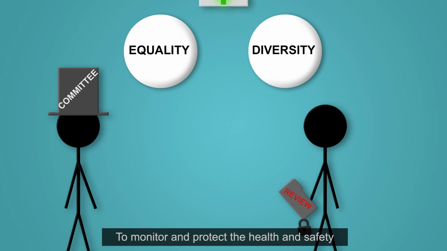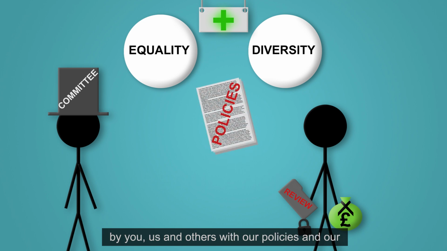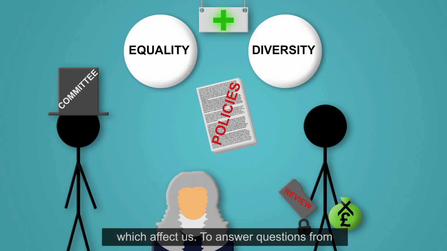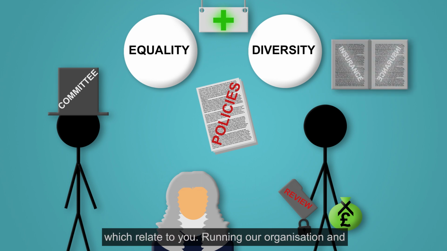To monitor and protect the health and safety of you, our other staff, customers and third parties. To provide reimbursements. Monitoring compliance by you, us and others with our policies and our contractual obligations. To comply with laws which affect us. To answer questions from insurers in respect of any insurance policies which relate to you.